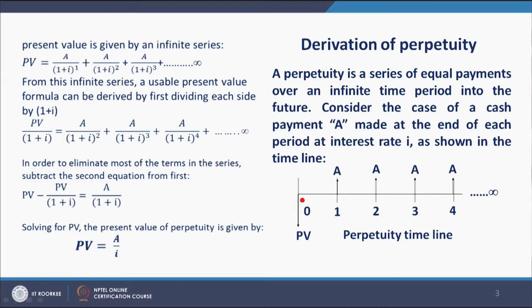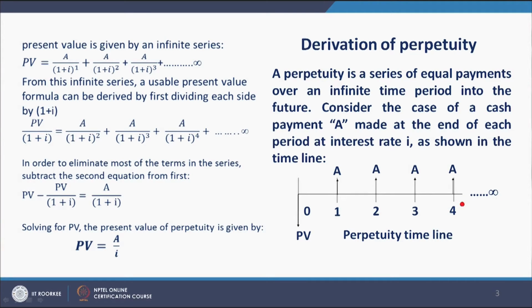Derivation of perpetuity. A perpetuity is a series of equal payments over an infinite time period into the future. Consider the case of a cash flow. Here at the end of the first year there is a payment A, end of the second year there is another payment A, end of the third year there is another payment A, and this goes on up to infinity.